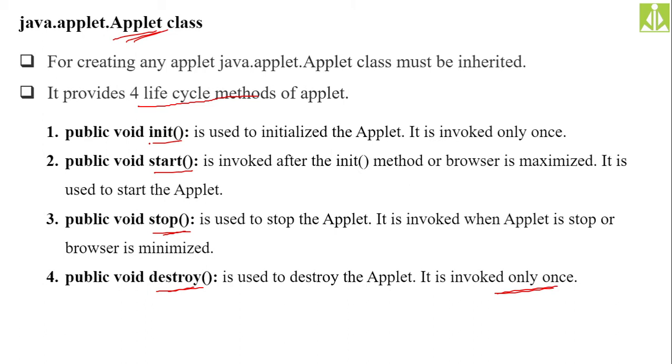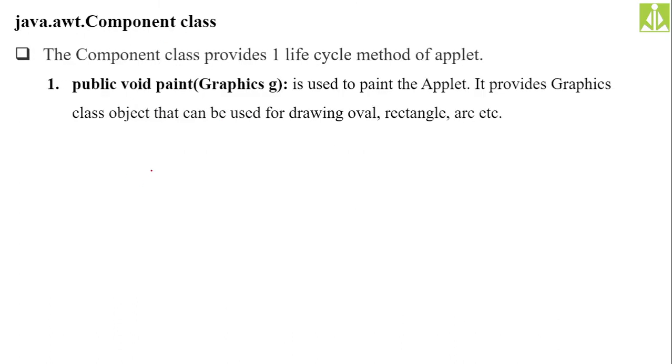Many times they will ask about the applet life cycle, so you need to remember. This is one of the important questions, I can say. So you have to remember these methods: init method, start method, stop method, and destroy method. They are part of your applet class, and we have one more method, the paint method, which is useful in writing the output on the applet. This paint method is part of the component class, because it is related to graphics, so it is available inside the component class.